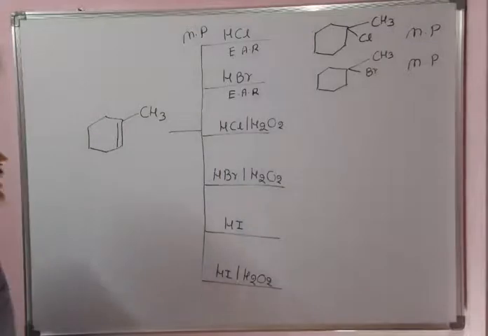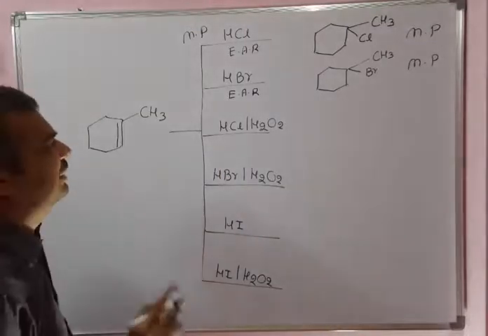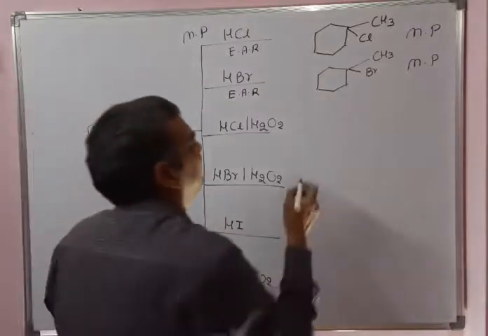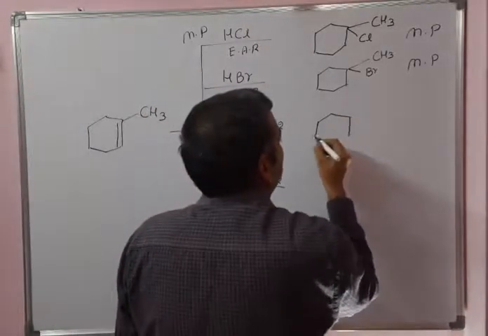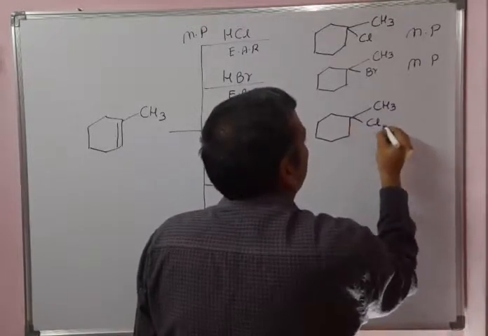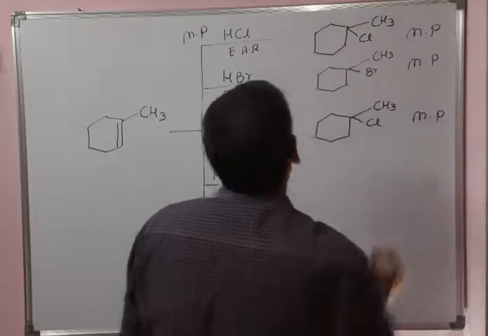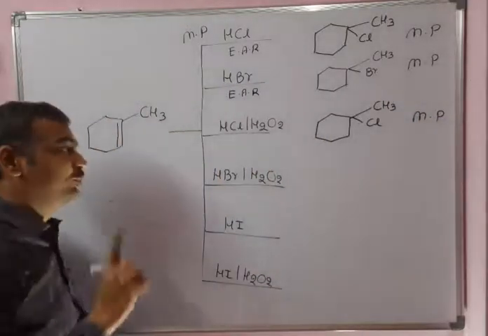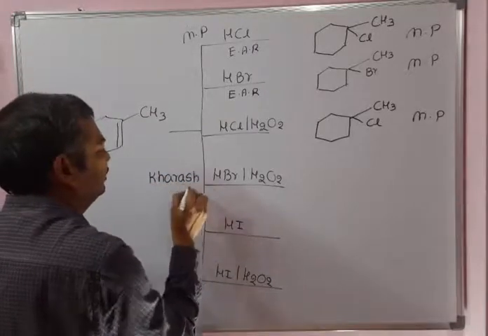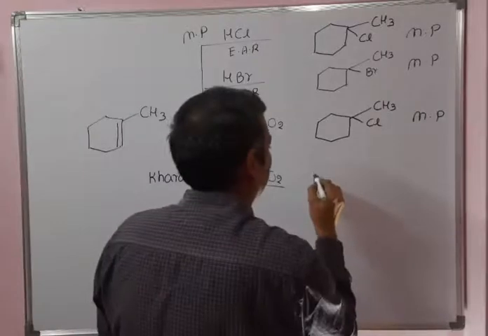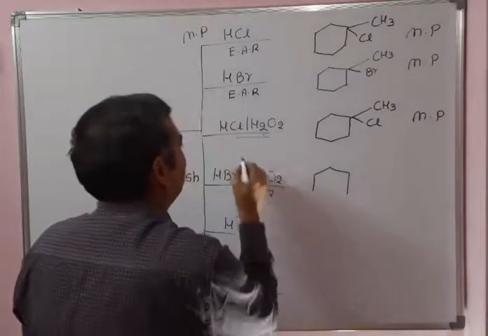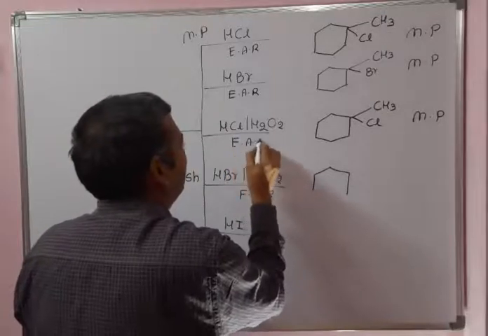The third example is HCl in the presence of H2O2. But there is no Kharasch effect or peroxide effect in the case of HCl. That means the same product, the Markovnikov product, is obtained. Now HBr in the presence of H2O2: here the Kharasch effect is present, that means the peroxide effect and the anti-Markovnikov product. It is an example of a free radical addition reaction, not an electrophilic addition reaction.